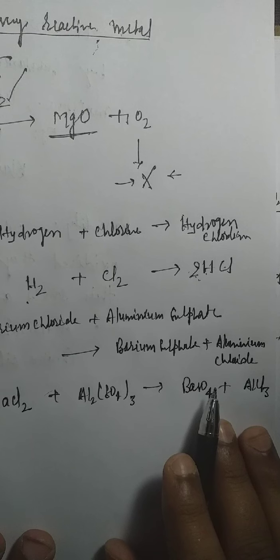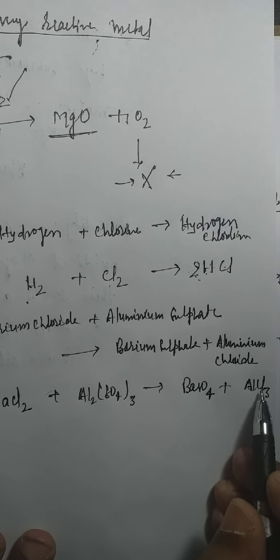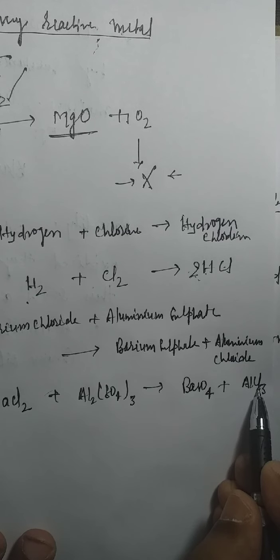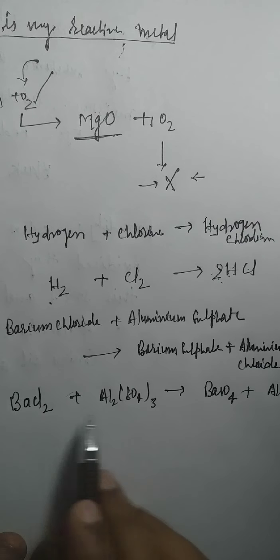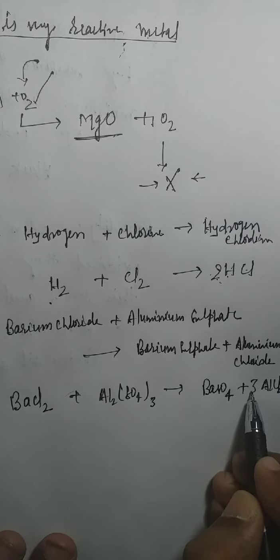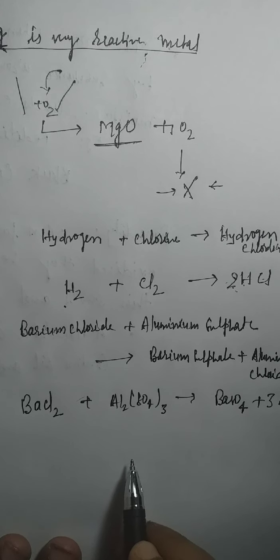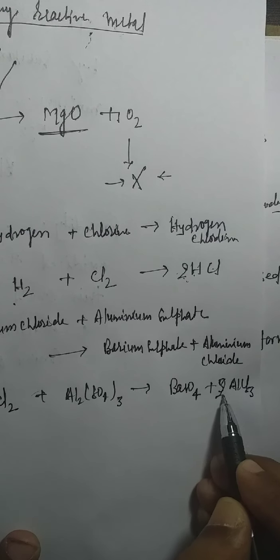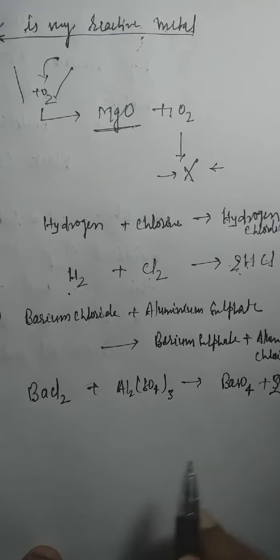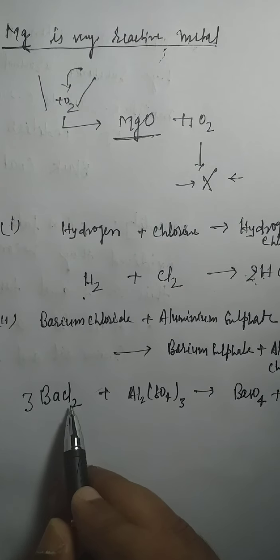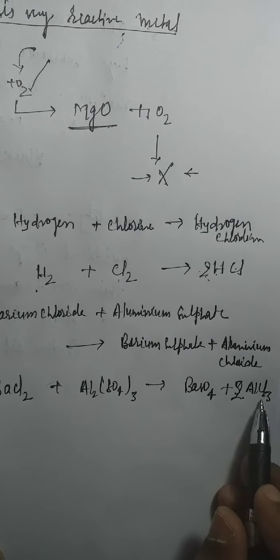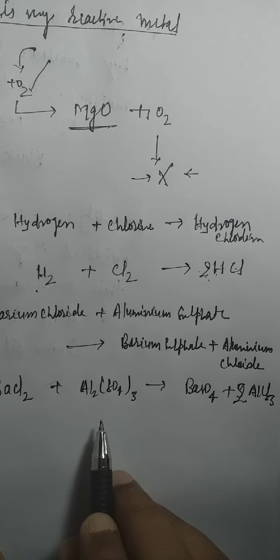For this, what you will do is look at this side: 3 chlorine atoms, and this side 2 chlorine atoms. So make the number of chlorine atoms equal. Multiply by the factor 2 on this side, and multiply by the factor 3 on this side. 3 times 2 is 6 chlorine, 2 times 3 is 6 chlorine. Both sides are perfectly equal.